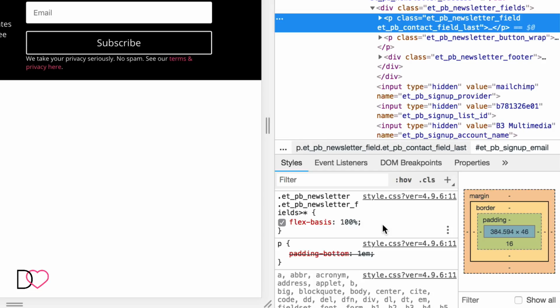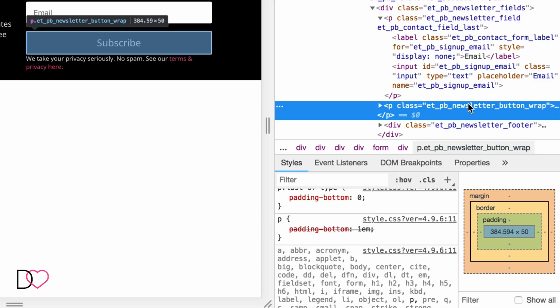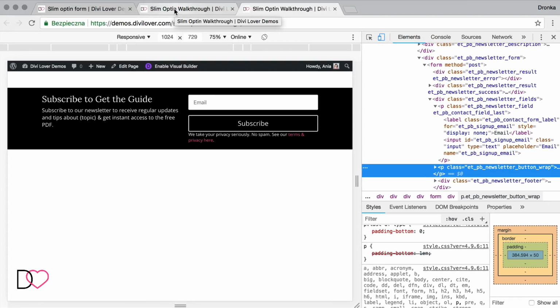That's the width of the field. So we need to change that to a different number. We'll be targeting this CSS class, ETPB newsletter field, as well as this one, ETPB newsletter button wrap.